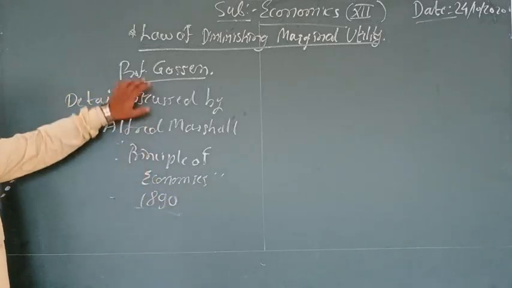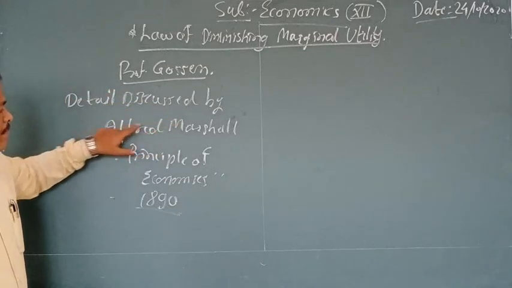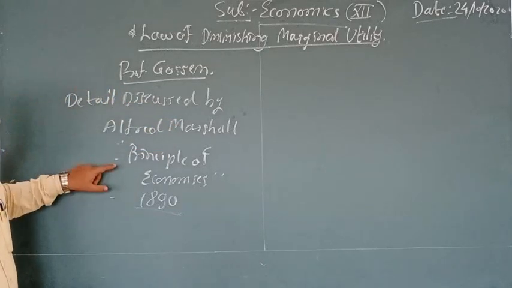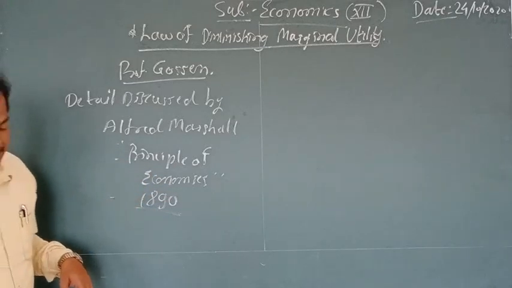First it was discussed by Professor Gossen, and after that in detail by Alfred Marshall, the well-known economist and professor.